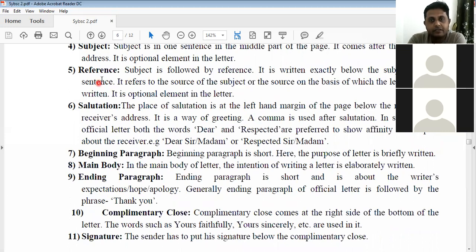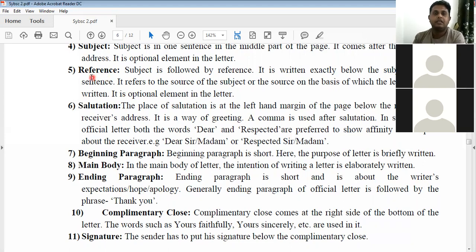Then comes reference. Reference means mentioning the correspondence in the past. Suppose that two parties or two people have exchanged letters in the past. Past means a few days ago, last month, last year. Then the reference of those letters. Reference means inward letter number, outward letter number, along with date. These things are highlighted under the heading of reference.